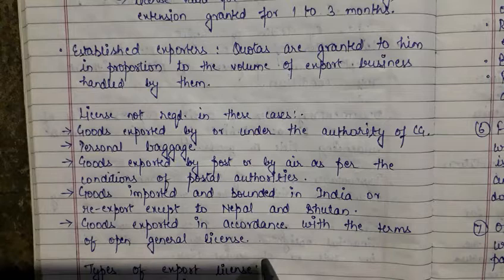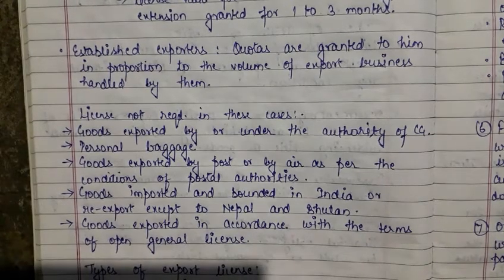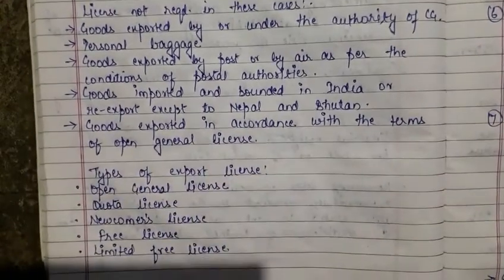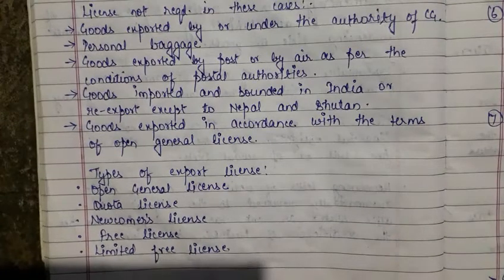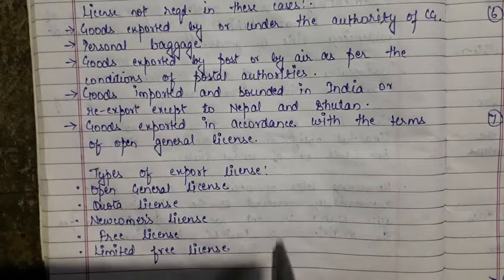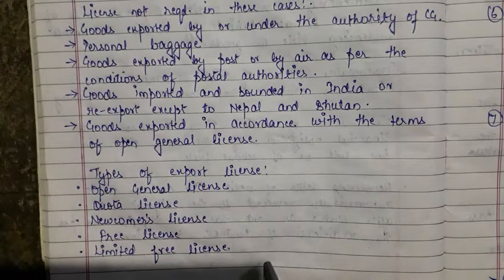Now the types of export license that we have are the open general license, then the quota license, the newcomers license, the free license, and the limited free license. These are all the types of export license that the exporter needs to obtain according to the item that he is exporting.